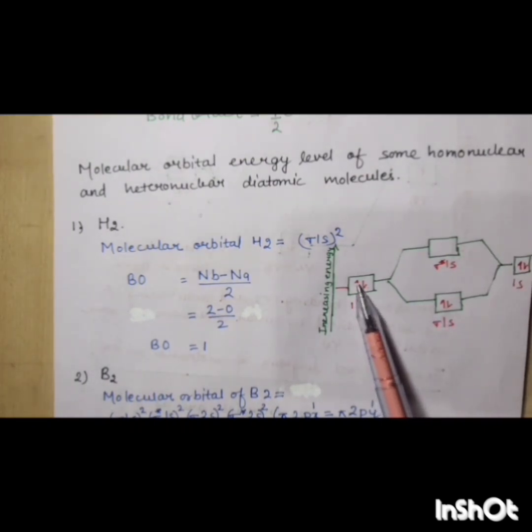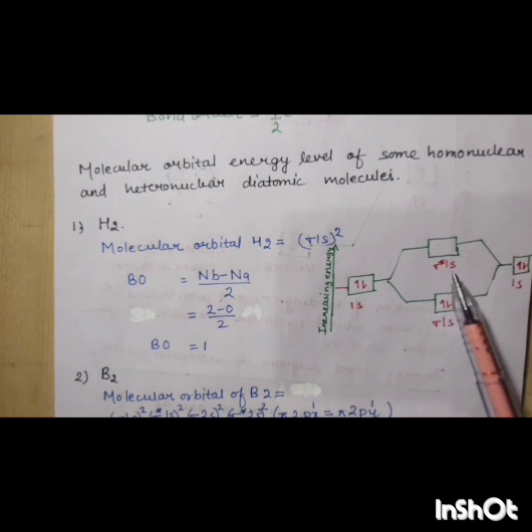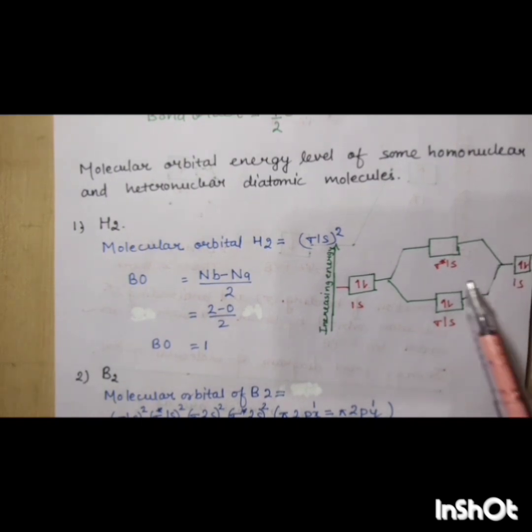So 1s carries 2 electrons in the bonding orbital, and in the anti-bonding orbital no electron is found. So this is the orbital diagram of the hydrogen molecule, molecular orbital, or you can say.